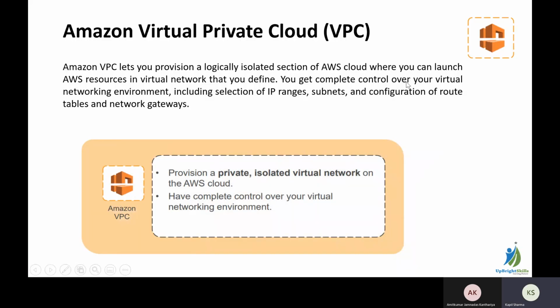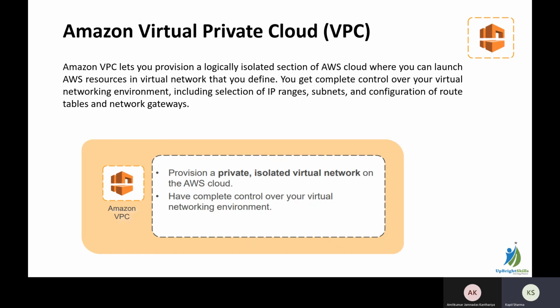Okay, so today we are going to start with Amazon Virtual Private Cloud. I hope you have gone through all the previous lectures and all the demos and practicals you have done, right? This is a new topic which we are going to start today, about Amazon Virtual Private Cloud. So what is VPC? Amazon VPC lets you provision a logically isolated section of the AWS cloud where you can launch AWS resources in a virtual network. Here you can define your own network, and in your own network you can launch AWS services. This is called a VPC, Virtual Private Cloud.